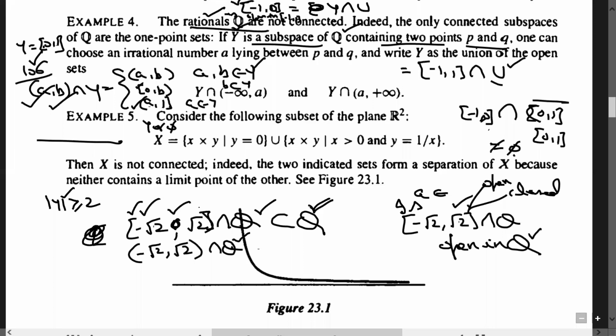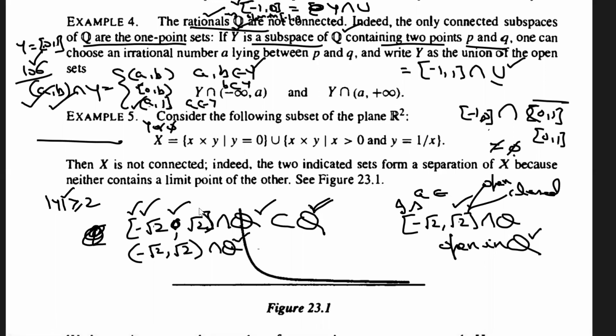Now the next point is that the only connected subspaces of Q are the one-point sets. Whenever one chooses any Y as a subspace of Q containing two or more elements, those spaces will never be connected. That is to say, only one-point sets are connected in Q, and that is why Q is said to be a disconnected set.